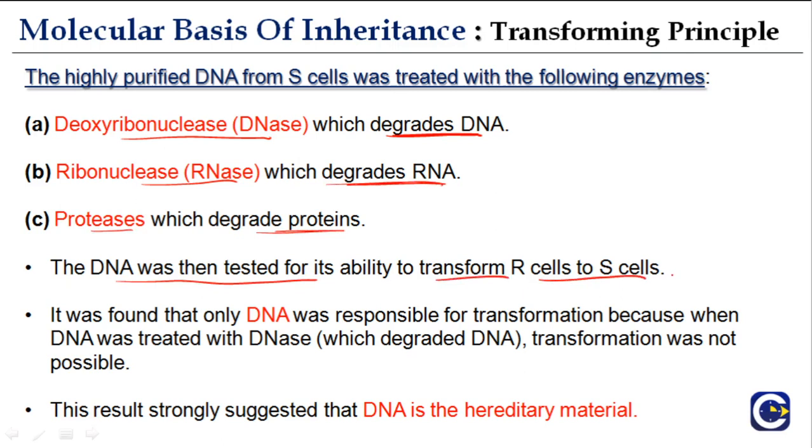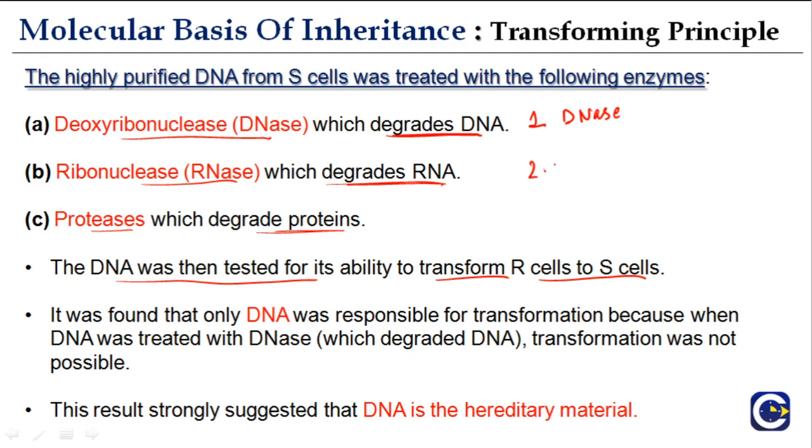So you understand what they did? They basically carried out 3 different experiments in which they purified the DNA from heat killed S cells and, in the first experiment, subjected it to DNase. Then they carried out the same experiment where they mixed it with the R strain and saw what happens.